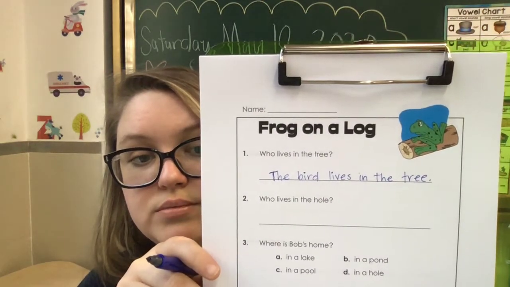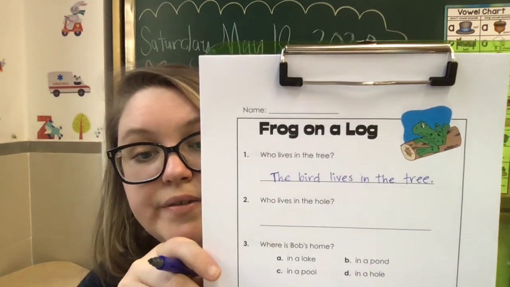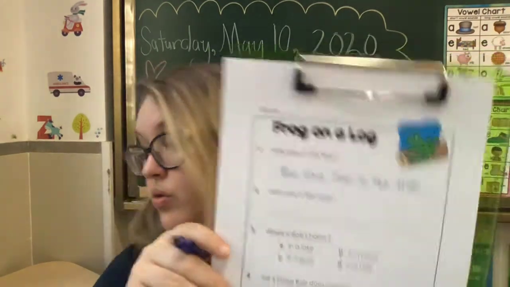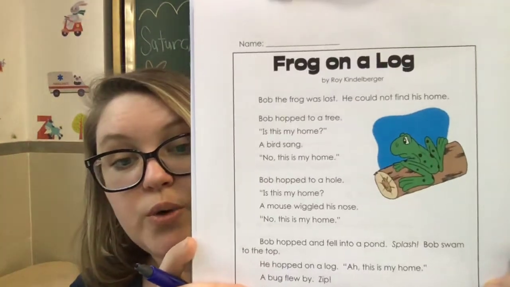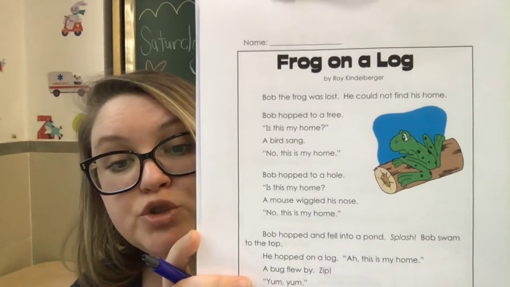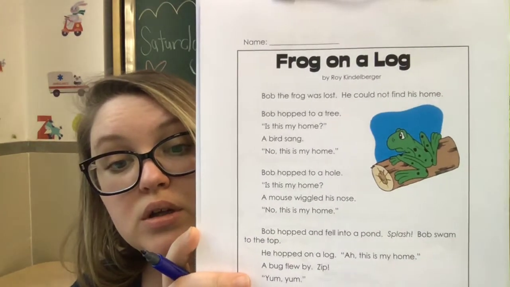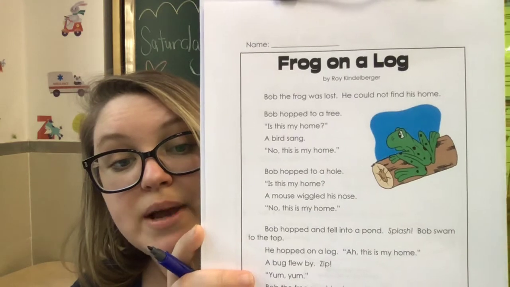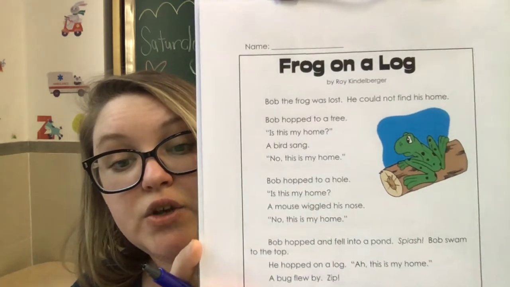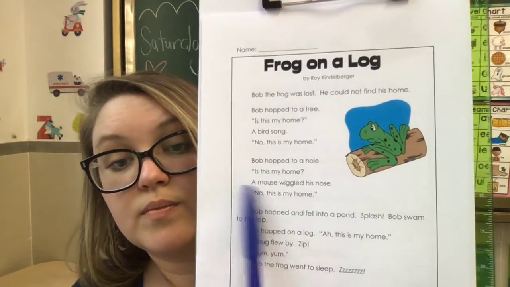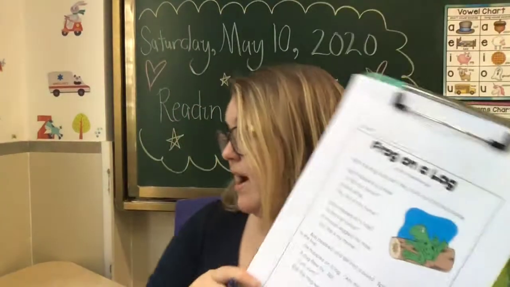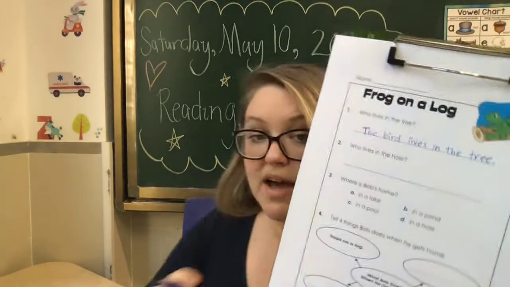Number 2. Who lives in the hole? Now, if you don't remember who lives in the hole, always go back to the story. So when Bob hopped to a hole, is this my home, he said? And then who answered? A mouse. Now, how do we make that a whole sentence?